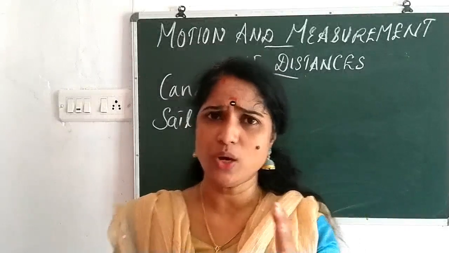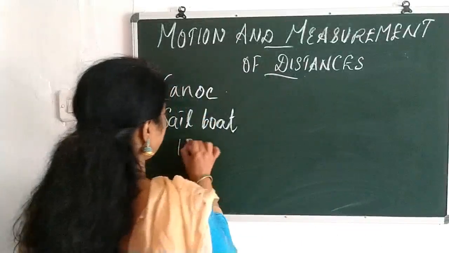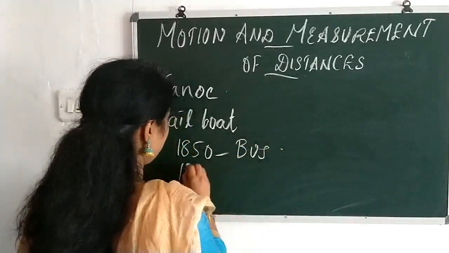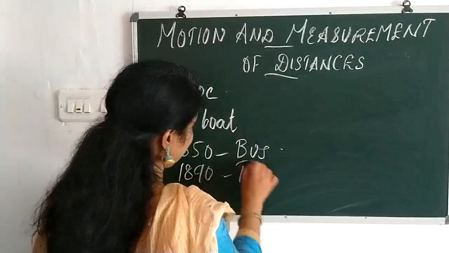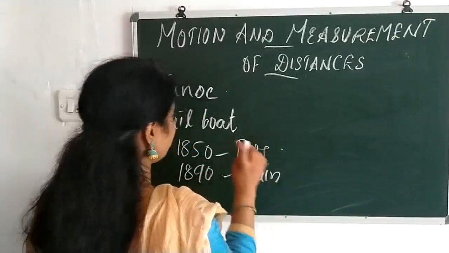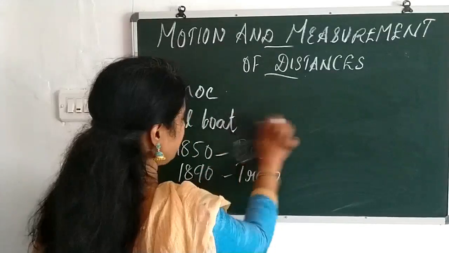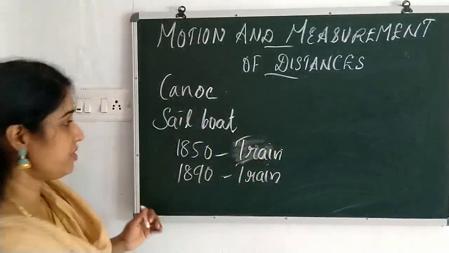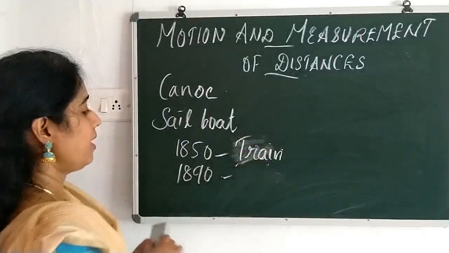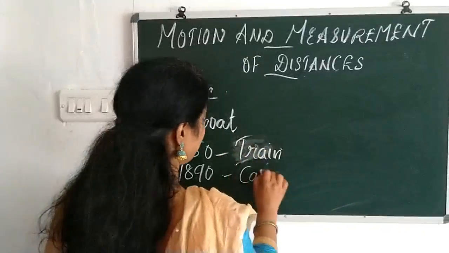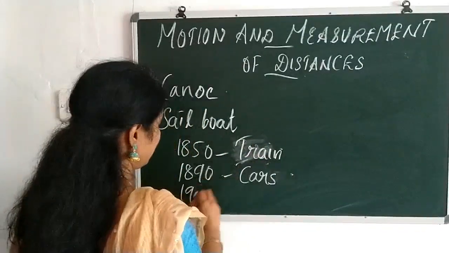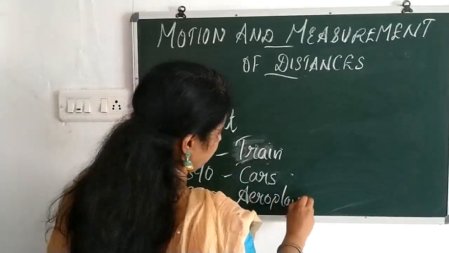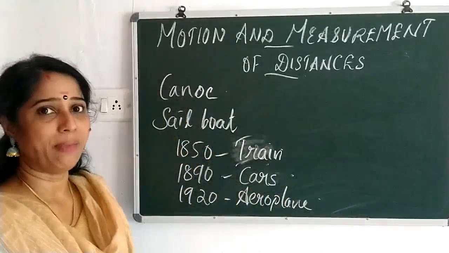So that was very slowly only. In 1850, train service; in 1890, cars were on the road; and in 1920, aeroplanes started to carry the passengers.